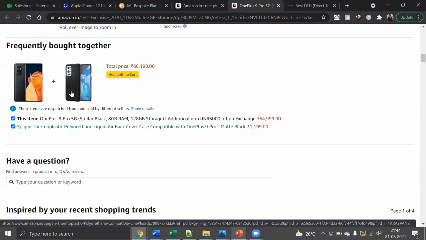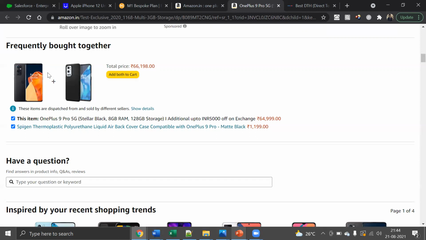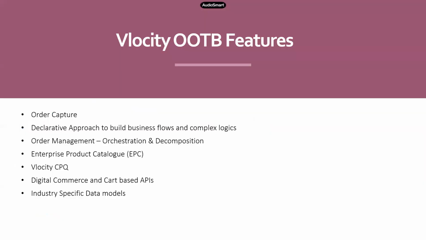You can define this kind of product structure using EPC, and you can define the pricing which suits that product structure using Velocity CPQ. These two work hand in hand, and using these two, you can create a complex product structure for your client, yet it is very simple to develop.